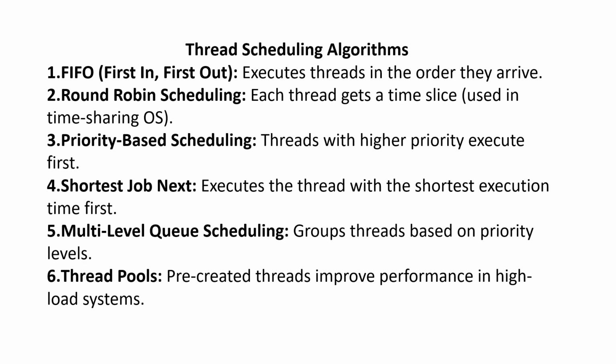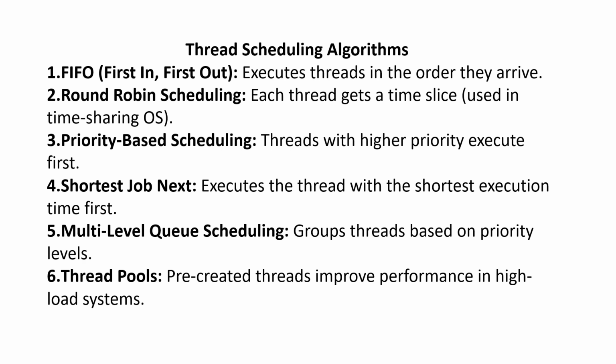Priority based scheduling: threads with a higher priority execute first. Next priority threads are executed one by one by this priority based scheduling. Shortest job next: executes the thread with the shortest execution time first. The lowest execution time is run first.